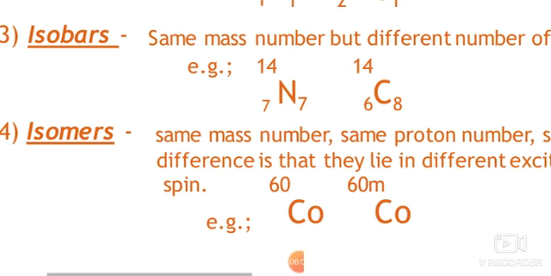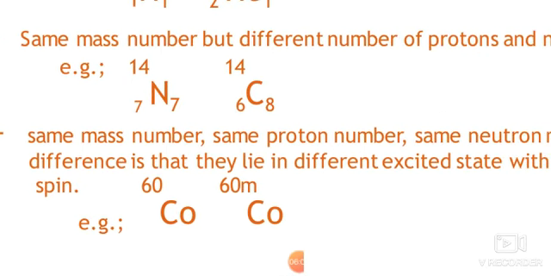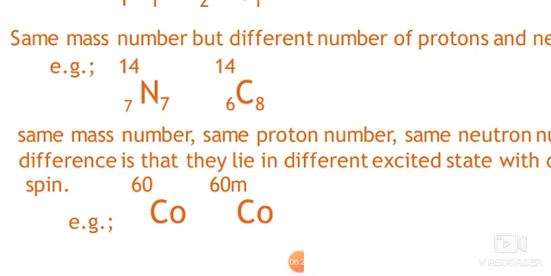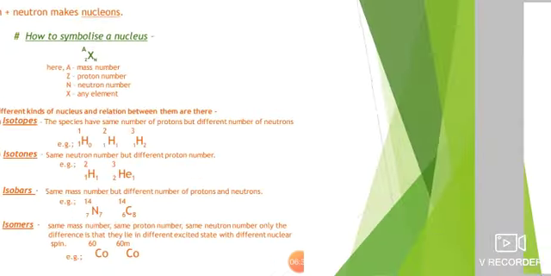Isomers, what are the isomers? Isomers have the same mass number, same proton number, same neutron number, but with one difference: they lie in different excited states, with a different nuclear spin. For example, cobalt-60m is a metastable state.